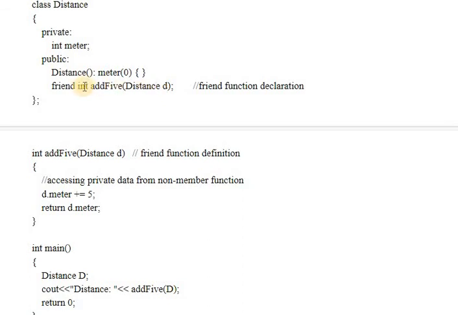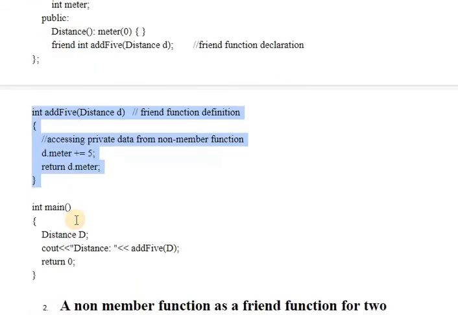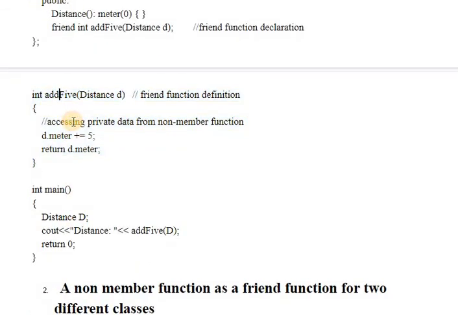So an object as argument has been passed. add5 is the function name, int is the return type, and friend is the keyword. So this friend function definition is outside of the class. What it is doing is adding 5 to the object of our class Distance.